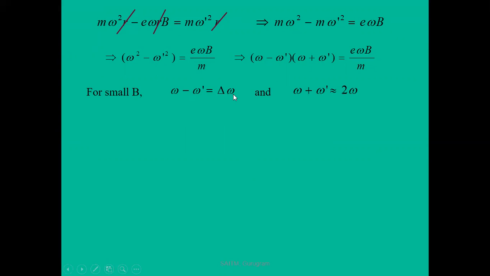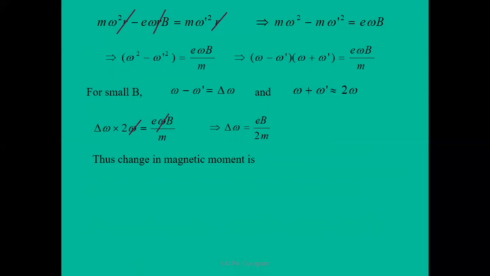change is represented by delta omega. And also omega dash plus omega is approximately equal to 2 omega. Putting all these values in the above equation, the resultant is delta omega times 2 omega equals e omega B by m. Omega cancels, and the resultant change in angular frequency is equal to eB by 2m. This frequency is also known as the Larmor frequency, due to Larmor precession.